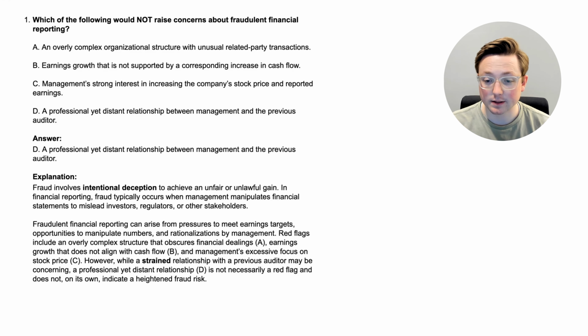And management's excessive focus on stock price is again another thing that would be a factor that would make you kind of more concerned. However, while a strained relationship with a previous auditor may be concerning, a professional yet distant relationship, which was option D, is not necessarily a red flag and does not on its own indicate a heightened fraud risk. So all of these could be or are things that would make the auditor have a heightened concern for fraud. But option D isn't necessarily going to be one because if they just have a professional but distant relationship, that's okay.